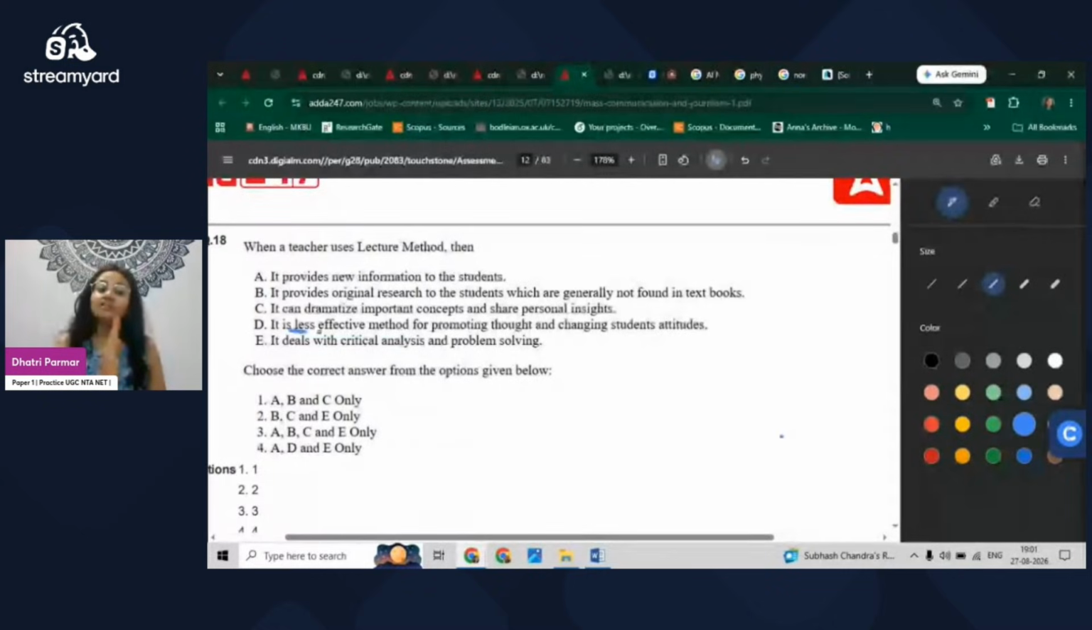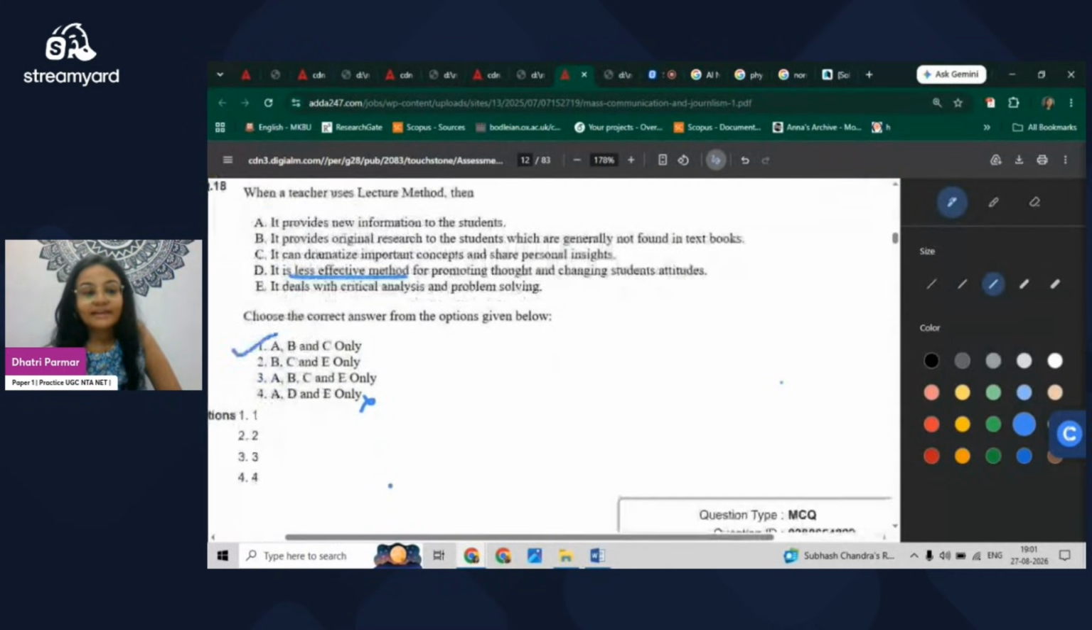it deals with the critical analysis and problem solving. So here this is the catch, because in the lecture method students are passive learners, so they are getting critical insight but they are not able to practice it, and that's why the right answer is A, B and C.